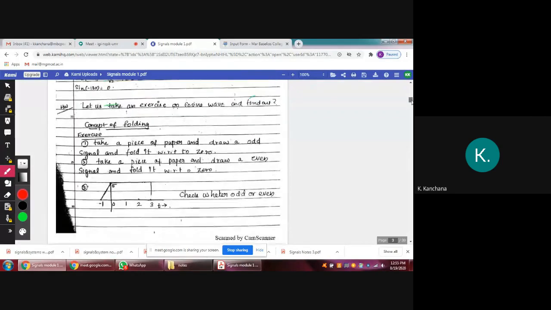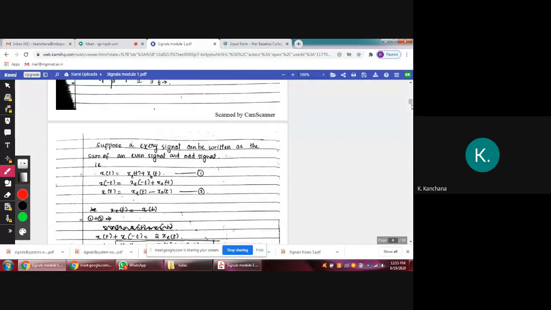Next. One thing you have to know: any signal can be written as the sum of an even and an odd signal. That means any signal can be divided into a sum of an odd signal and an even signal. So x of t equals x e of t plus x o of t, where e means even signal, plus odd signal.